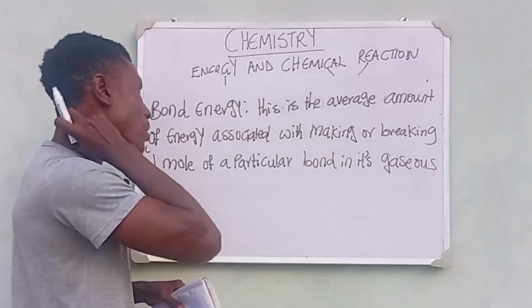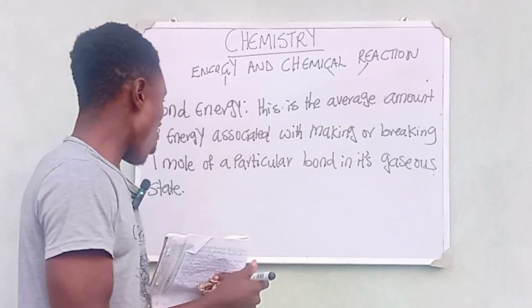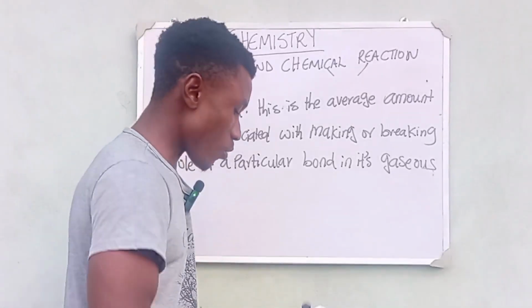Just like I said, it is the average amount of energy that is required to make or break one mole of a particular bond in its gaseous state.